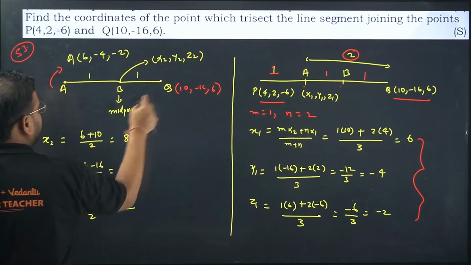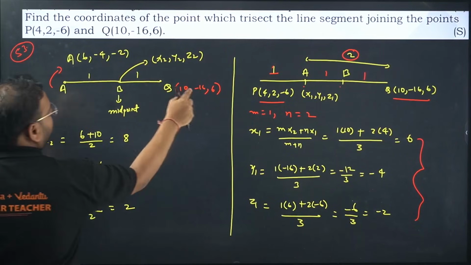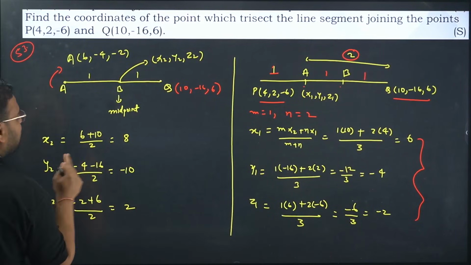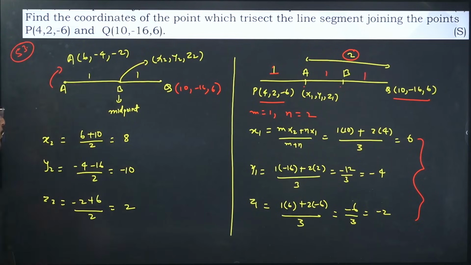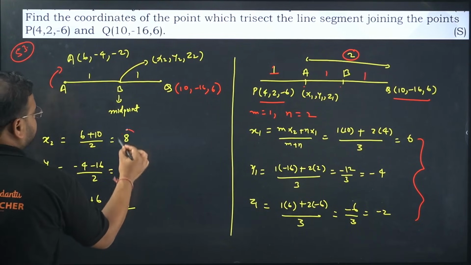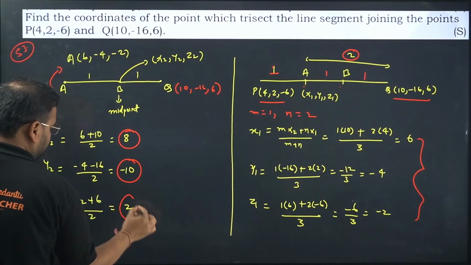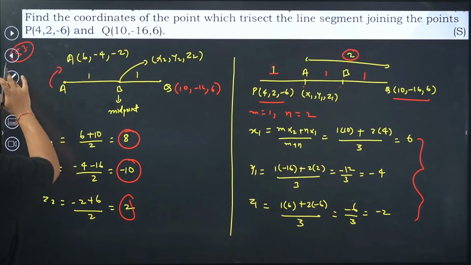6 plus 10 by 2, 8. Minus 4 minus 16 by 2, minus 20 by 2, so minus 10. And minus 3 plus 6, which is 3 by 2... This is the coordinate for your point B, with the point P.